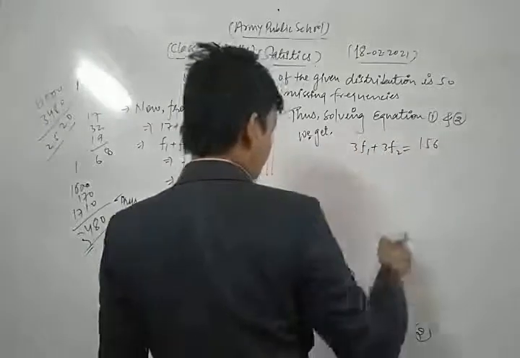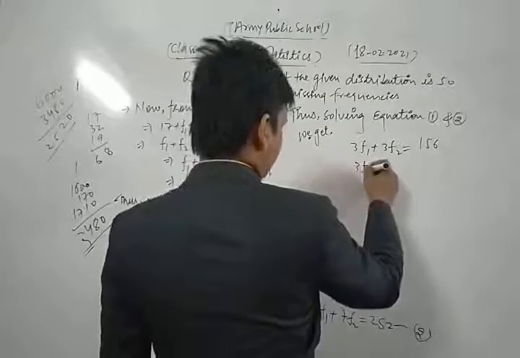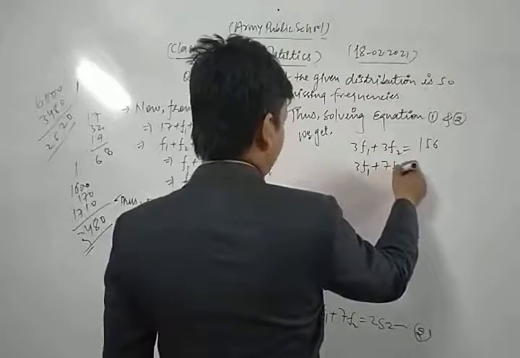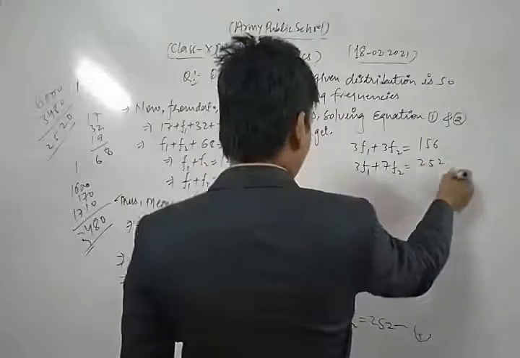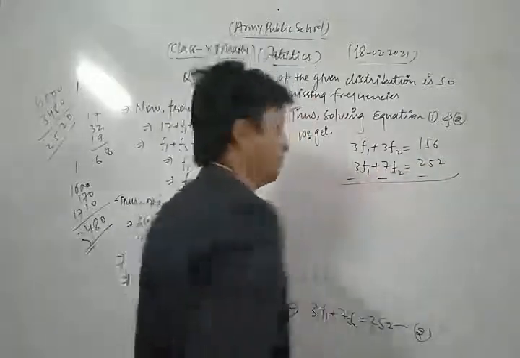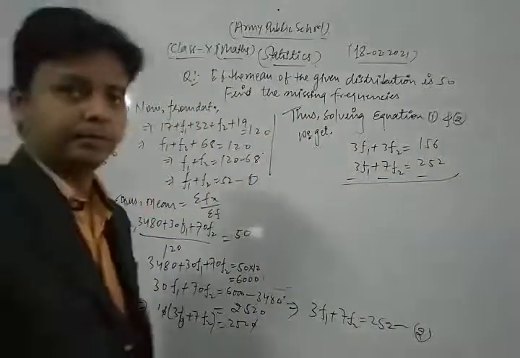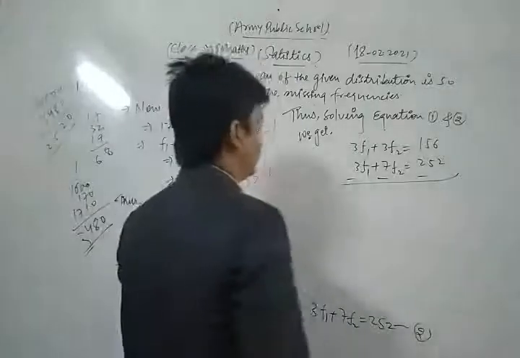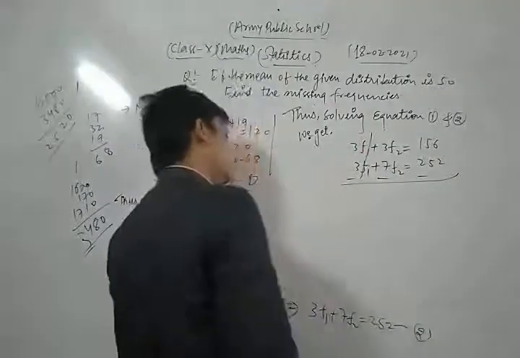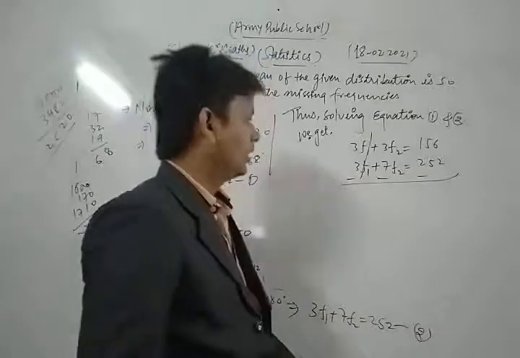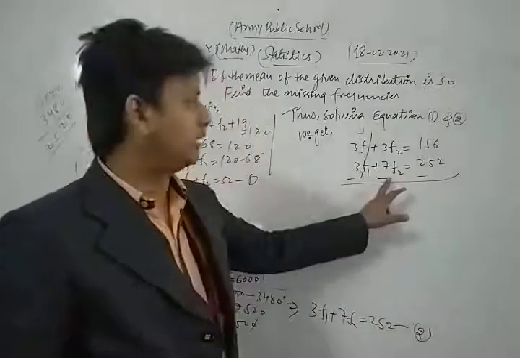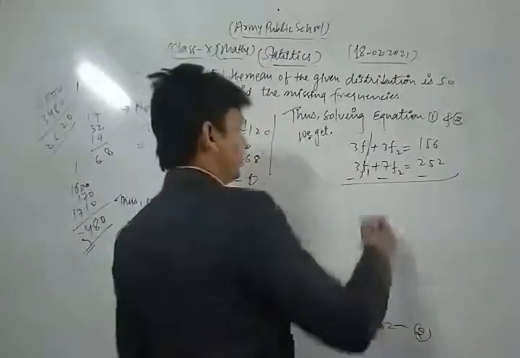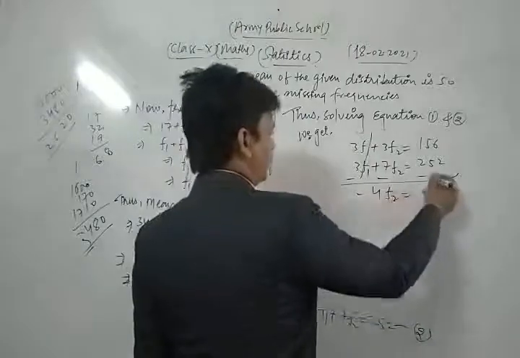This is 1 and this is 2: 3 f1 plus 7 f2 is equal to 252. Now subtracting them, f1 cancels. Minus 7 f2 plus 3 f2, that is minus 4 f2 is left.